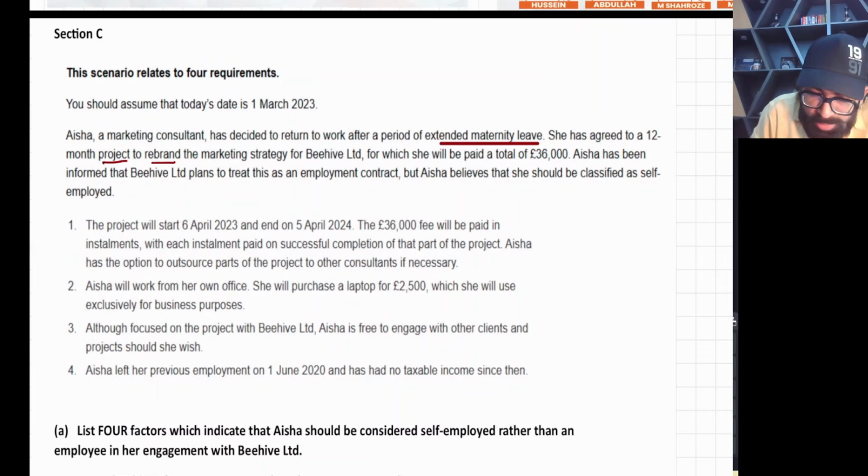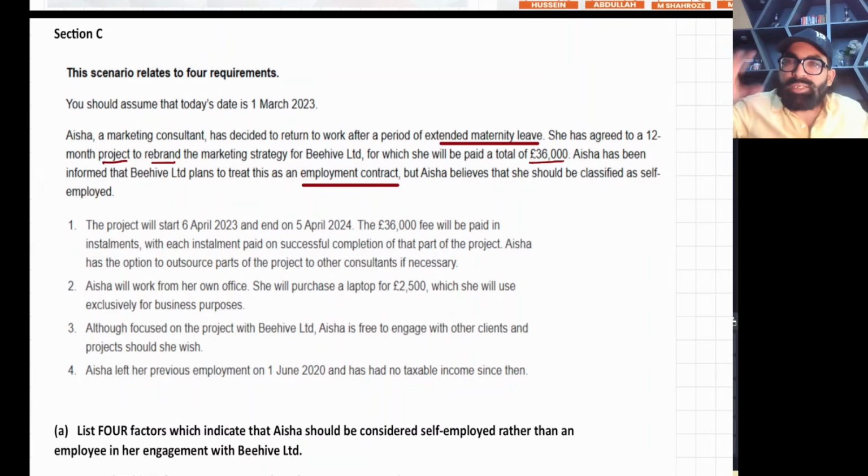The marketing strategy for Beehive Limited, for which she will be paid a total of 36,000. Aisha has been informed that Beehive Limited plans to treat this as an employment contract. This is the wish of the company. The employer is planning to treat her as an employee. But Aisha believes that she should be classified as self-employed.